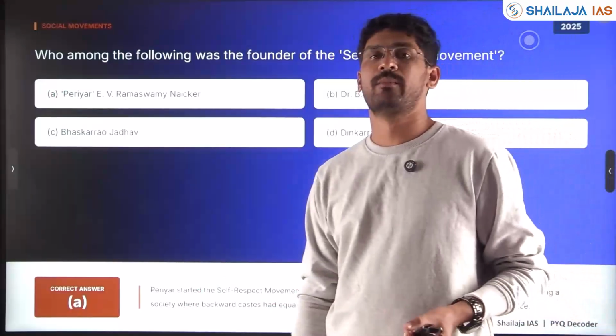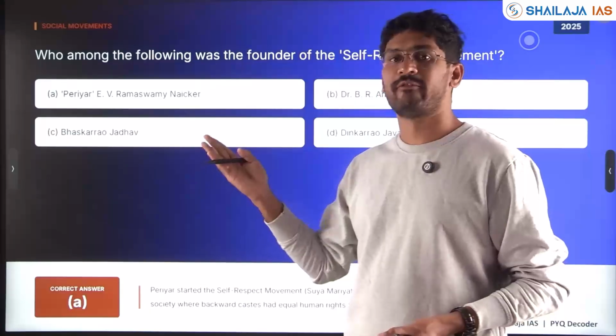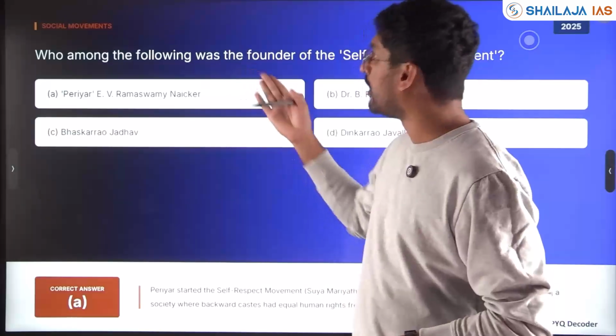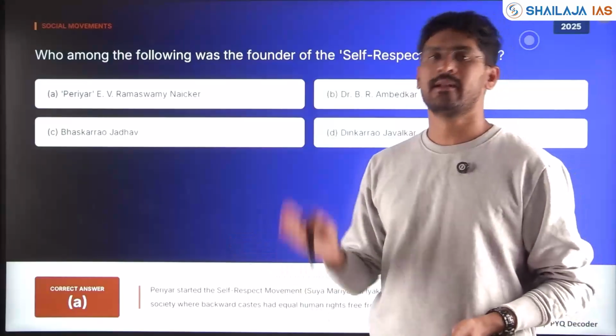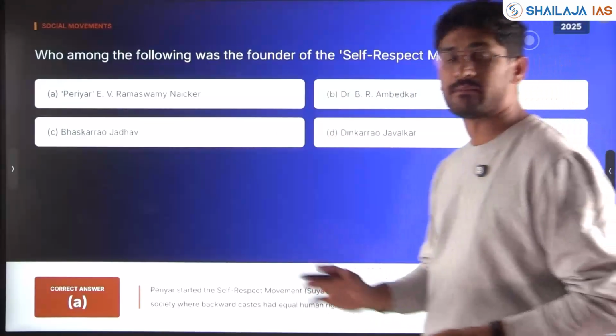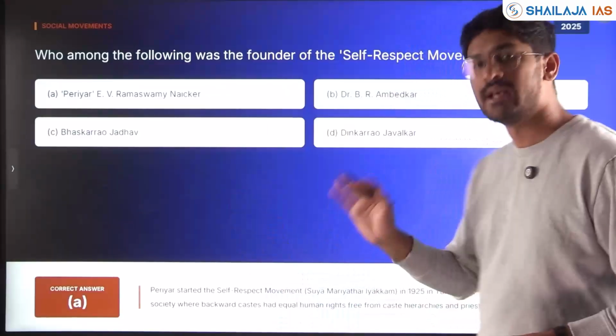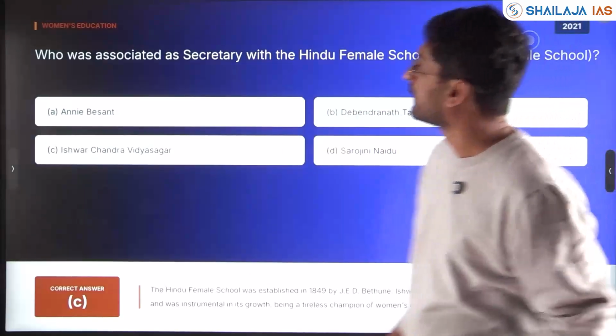The temple entry movement of Kerala is also a noteworthy mention from which a question might come. So all the important socio-reform movements and their leaders are very important. Asked again in 2025, my friends. Two questions have come directly from socio-religious reformation and renaissance movements.